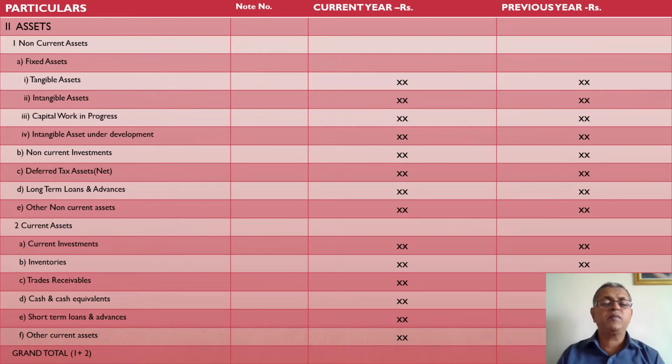Same way in the case of intangible assets under development. Suppose a patent or trademark or copyright is under development. It is not yet developed. Then whatever cost is incurred for its development will be considered as intangible asset under development. And once its development is complete and it's ready for use, then it is called intangible assets in totality.